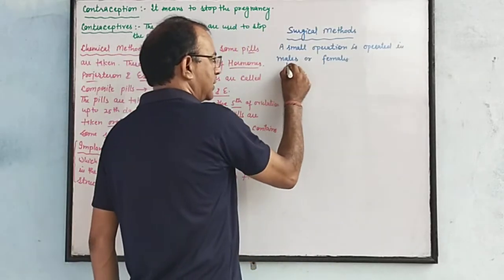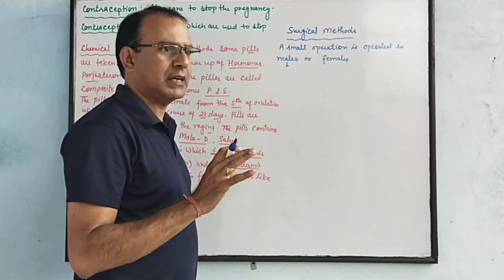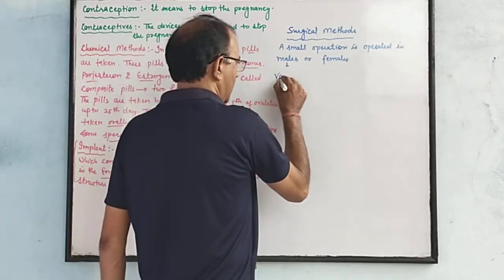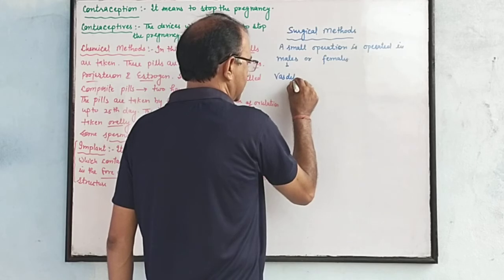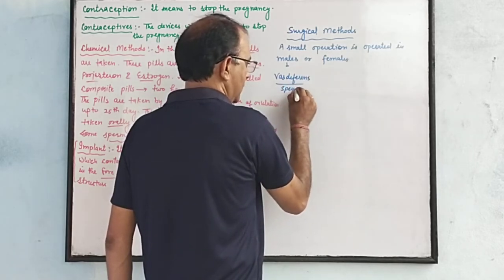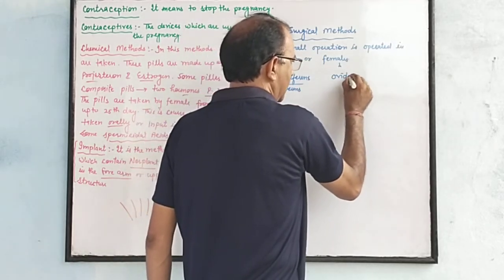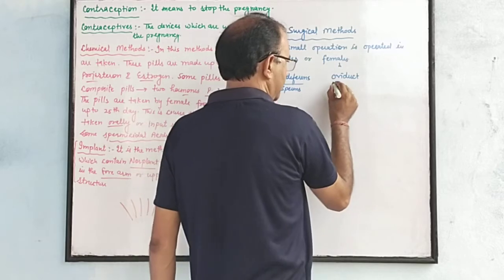In males, you know that sperms are released, sperms move through the vas deferens, sperm containing. And in females, the oviduct, or you can say the fallopian tube, ovum.